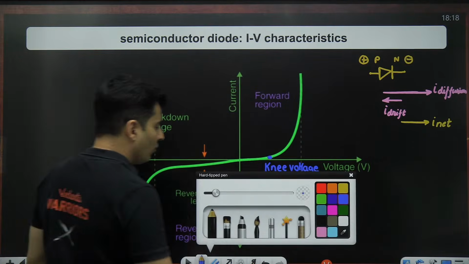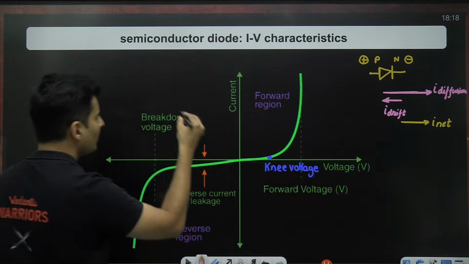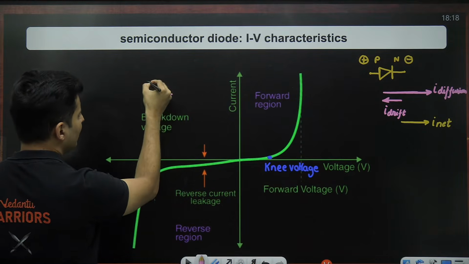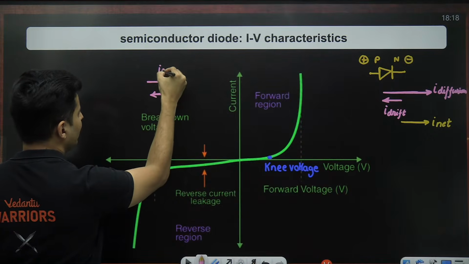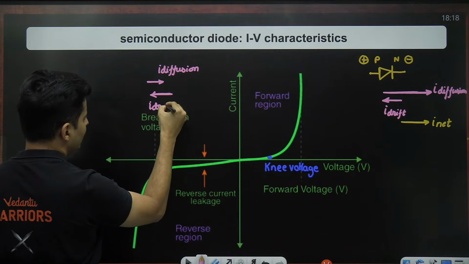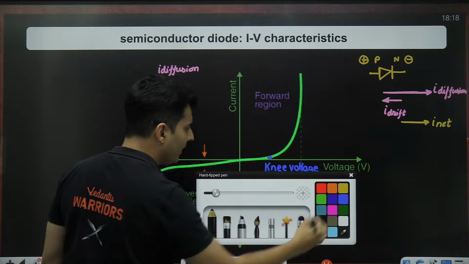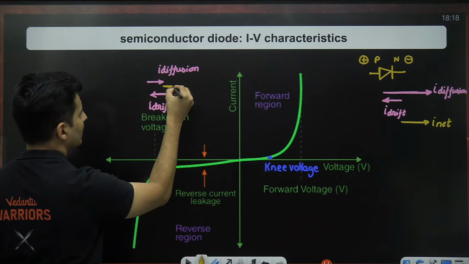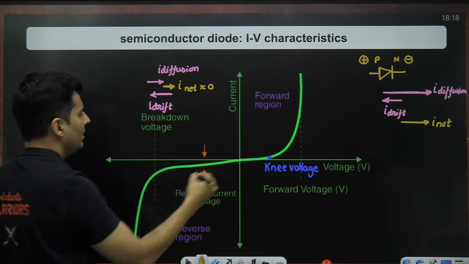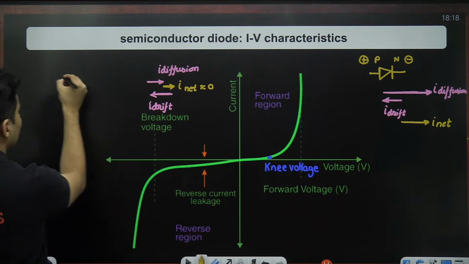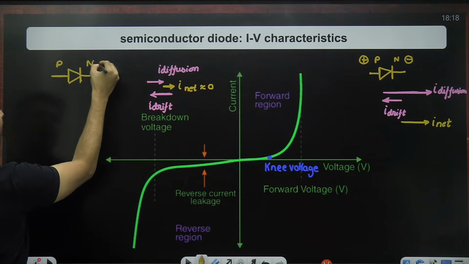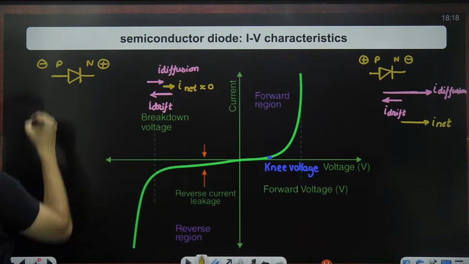In the reverse situation, the drift current actually will not change much, but it is the diffusion current which reduces a little bit. The drift current doesn't change much. So there is a small current which is flowing. This is negligible in the case of reverse bias. So in the case of reverse bias, if this is your symbol of PN junction, this is P, this is N. N is connected to positive, P is connected to negative.